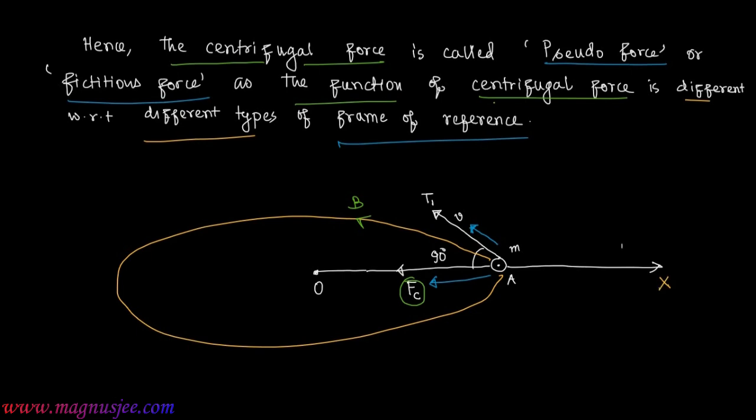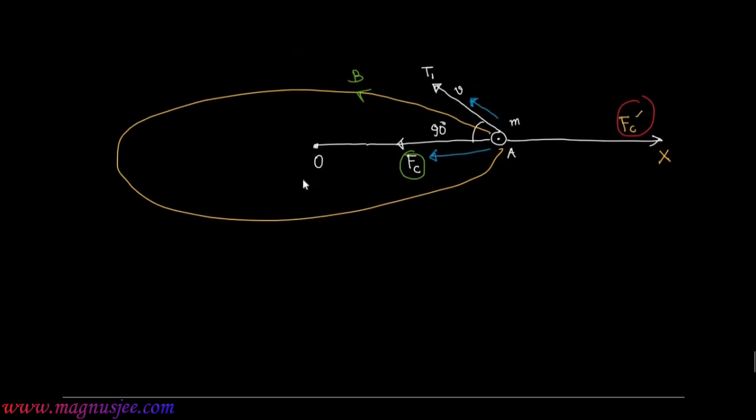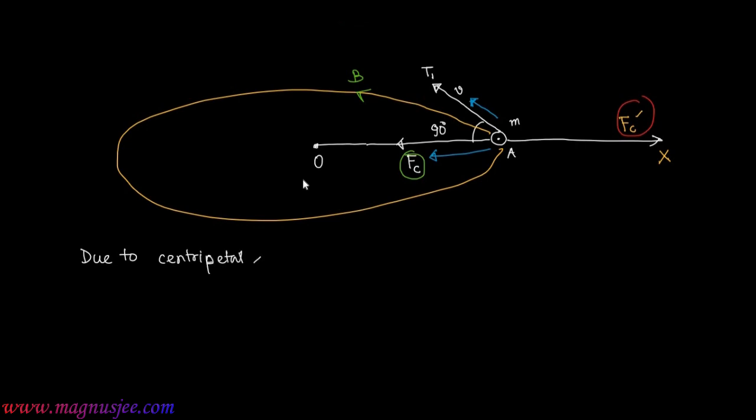We can denote the radially outward direction: Fc prime is the centrifugal force which acts radially outwards, due to centripetal force Fc.